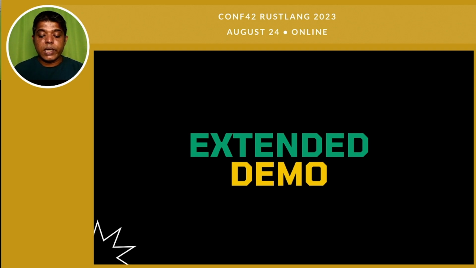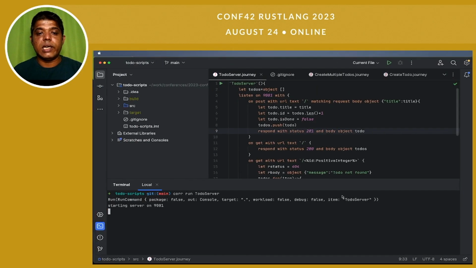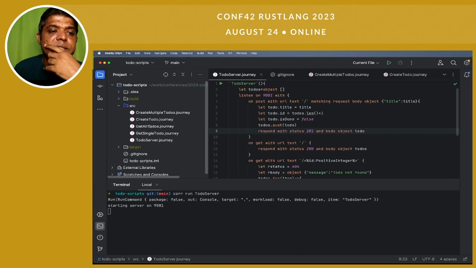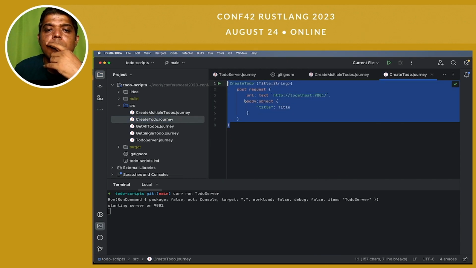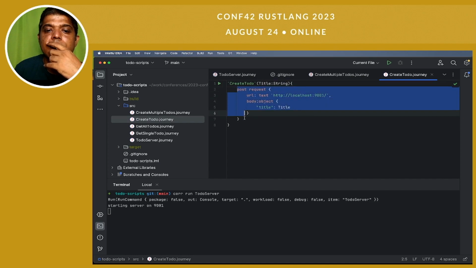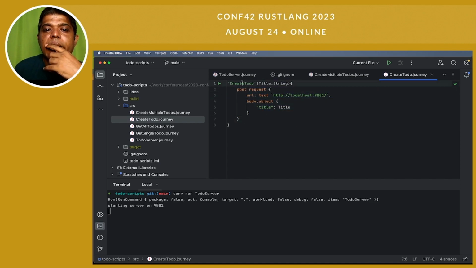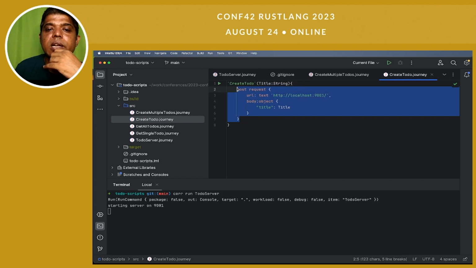So you must be wondering how this code is written, right? Let me show you the code which is creating a to-do. This is very small code, just 8 lines. You can see I have a create to-do which is parameterized, which has a title. I am calling a post request. If you see, this looks like a programming language. You can see the syntax highlighting as well.